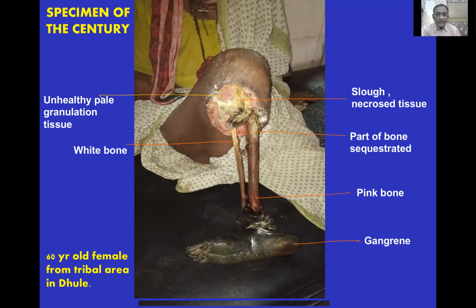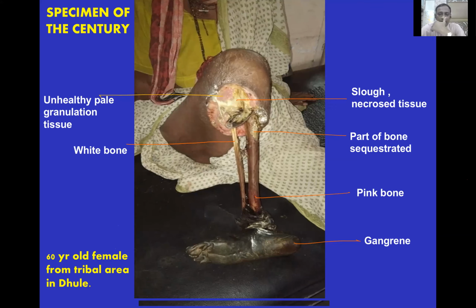The medical pack referred the patient to the hospital again when she developed temperature and went into septicemia. You can see there's unhealthy pale granulation tissue. There's a white proximal fibula as well as tibia, indicating that that part may be getting sequestrated. There's slough and necrosed tissue. Part of the tibia looks vascular. This could be because of the intact nutrient artery blood supply. And there's gangrene of the forefoot. This patient now underwent a bony amputation.